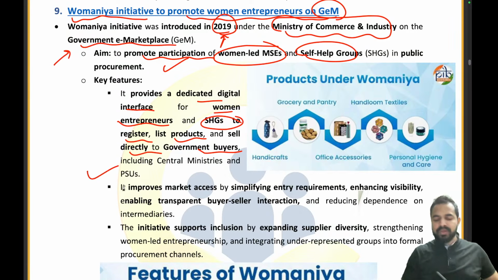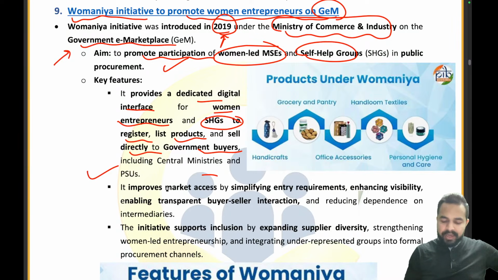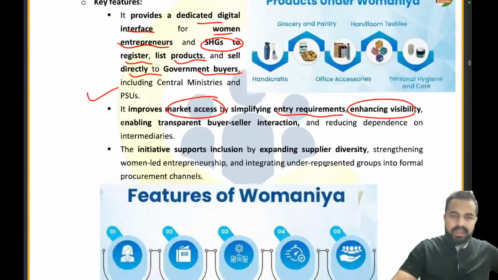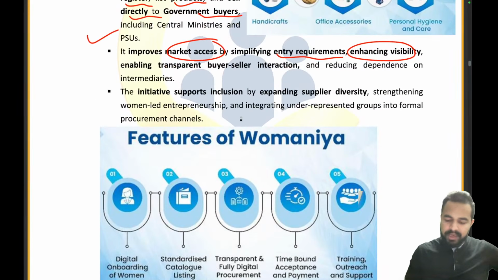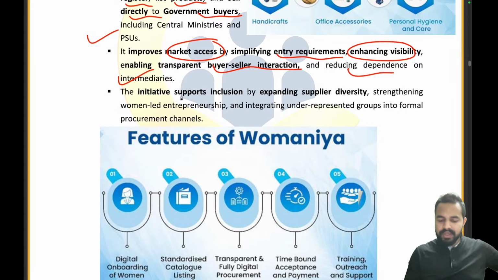So what is Womania, friends? It is a kind of platform where these women entrepreneurs register, list all their products and can directly sell to the government buyers. So it basically provides them good market access by simplifying entry requirements, enhancing visibility, right? Enabling transparent buyer-seller interaction and reducing the dependency on intermediaries. The initiative supports inclusion by expanding supplier diversity and strengthening women-led entrepreneurship.